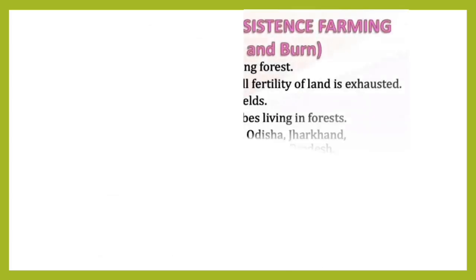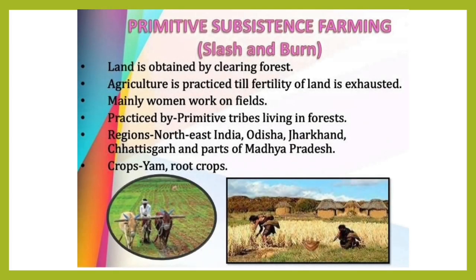Now here are some features of primitive subsistence farming, slash and burn. Land is obtained by clearing the forest. It means first they clear the forest, and after that they practice farming till the fertility of the land is exhausted. If the fertility of the land is exhausted, then they move to another place.